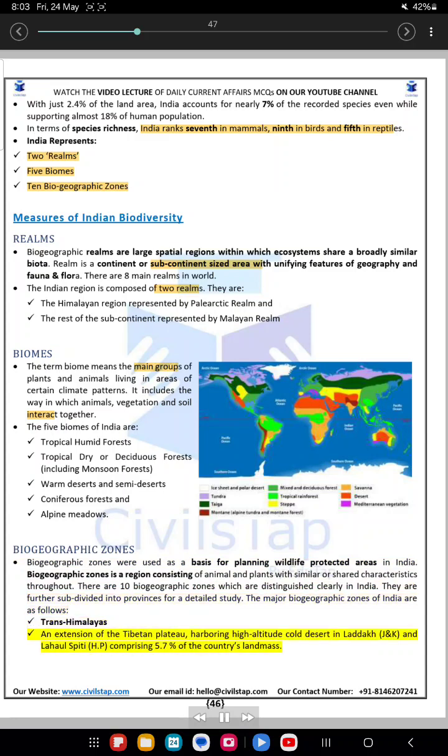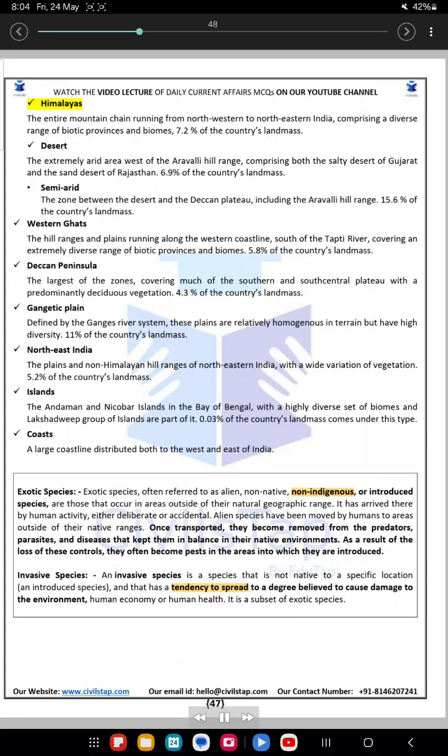Trans-Himalayas. An extension of the Tibetan Plateau, harboring high-altitude cold desert in Ladakh, J&K, and Lahaul Spiti, HP, comprising 5.7% of the country's landmass. Himalayas. The entire mountain chain running from northwestern to northeastern India, comprising a diverse range of biotic provinces and biomes, 7.2% of the country's landmass. Desert. The extremely arid area west of the Aravalli Hill Range, comprising both the salty desert of Gujarat and the sand desert of Rajasthan. 6.9% of the country's landmass.